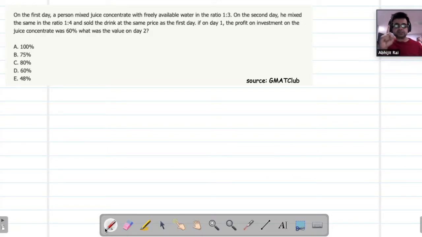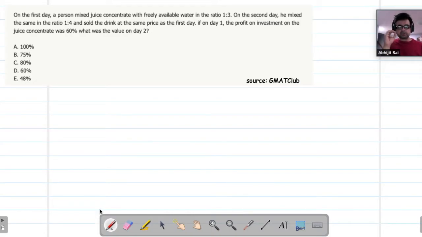One, we need to understand what does price mean. Number two, in business, the price could mean anything. Cost of raw materials is constant. So that is another important assumption that you have to understand for GMAT problems. And number three, we are going to talk about the approach.